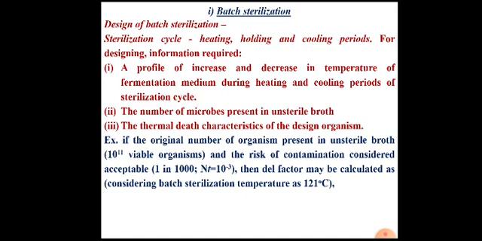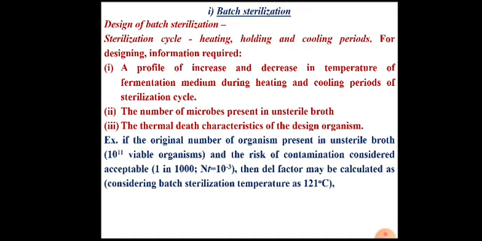It is considered as 0.1, 0.01, 0.001, etc. In this example, if the acceptable risk of contamination is considered as 1 in 1000, that means there are chances of contamination of 1 batch out of 1000.